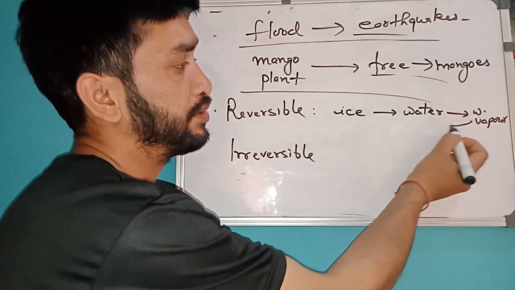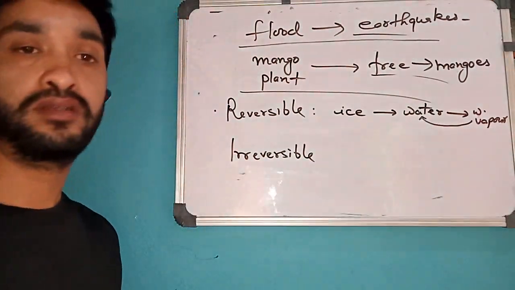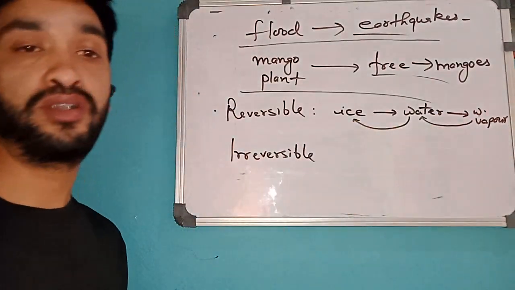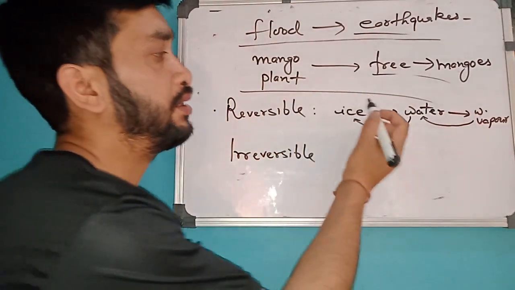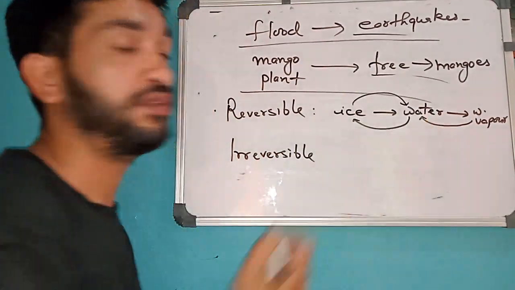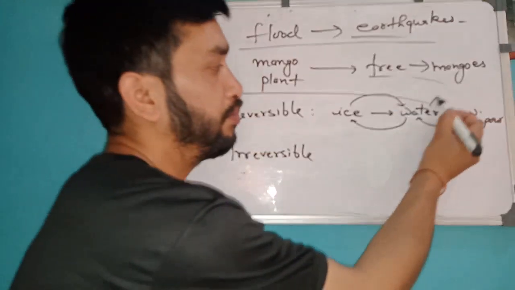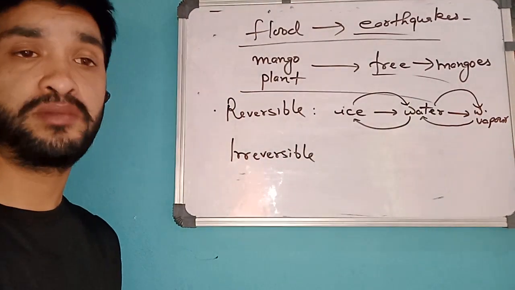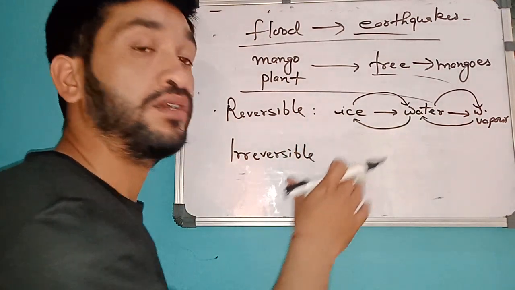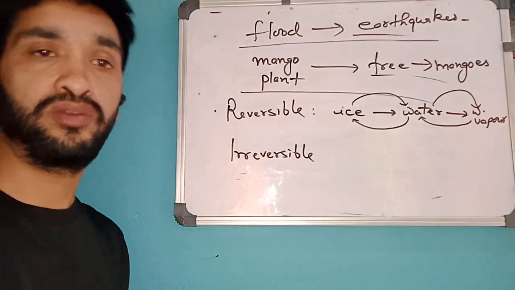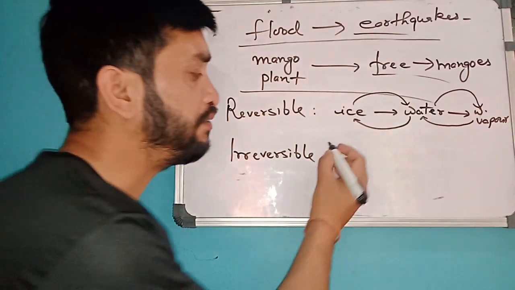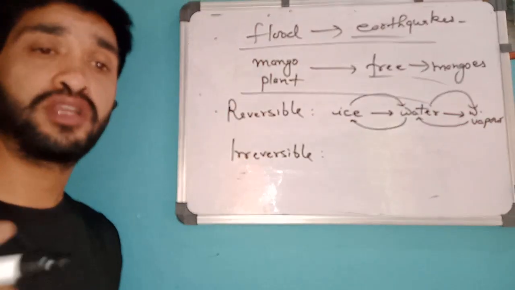Water vapor can be condensed to water, can be freezed to get it converted to ice. Again, ice can be melted to get water, can be boiled to get water vapor. So this is reversibility, or reversible processes which can be interconverted. Those processes are called reversible. It's very easy. Irreversible means a process which cannot be reversed.